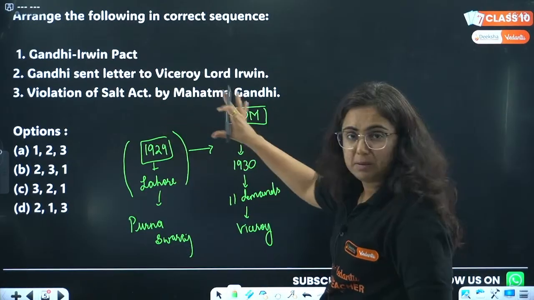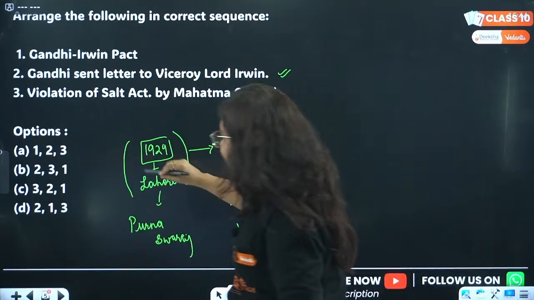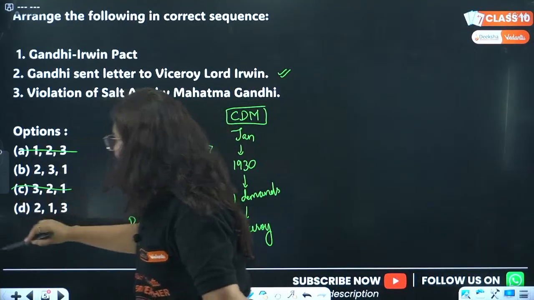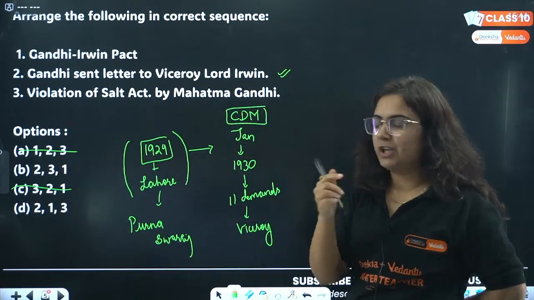So that is very much clear that 2 is the first event. So let's eliminate the other options. We are left with options B and D. Now some of you answered D. Let's check if you're correct or not.